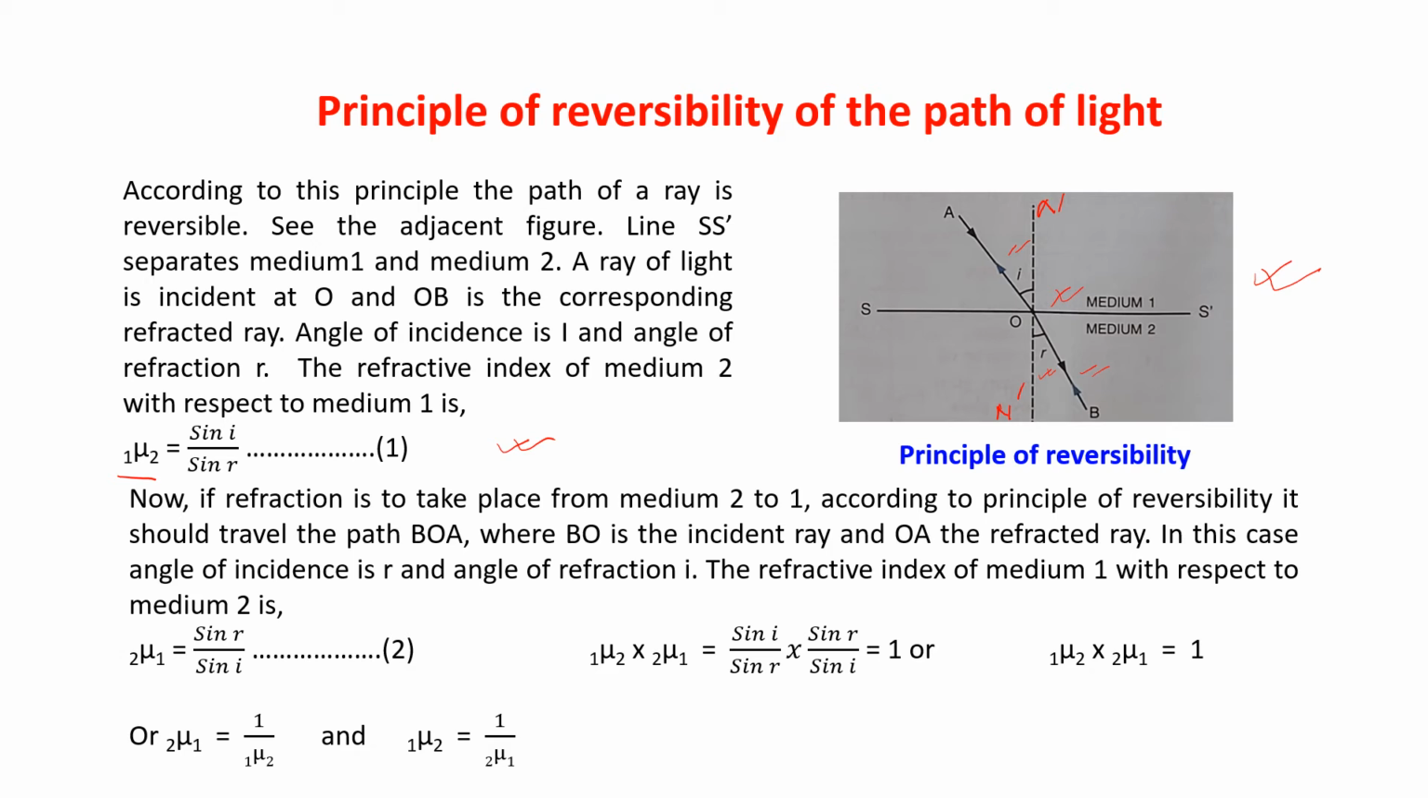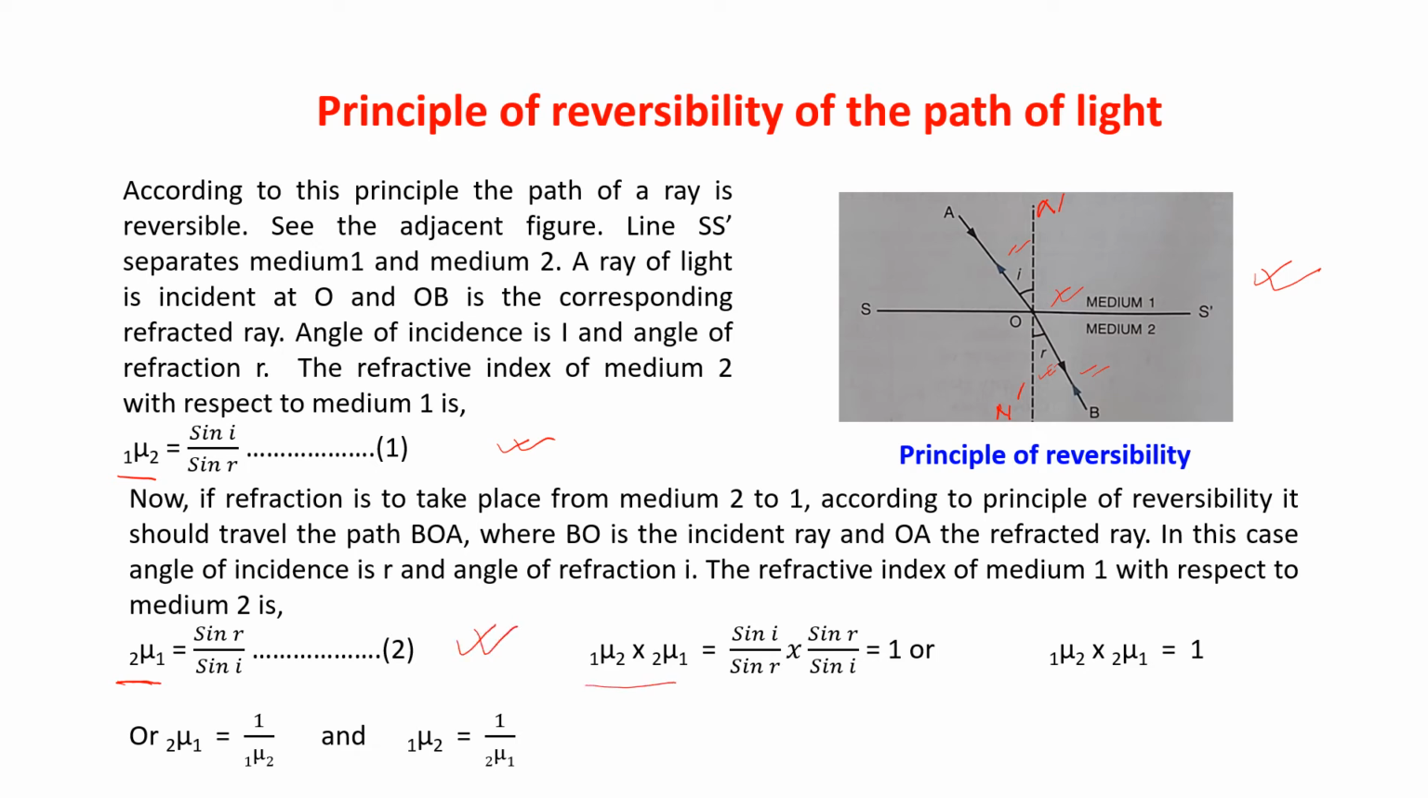Then the refractive index of medium 1 with respect to medium 2, we will write in this way: it will be sin R by sin I. Okay, because in that case R is the angle of incidence. When the light ray is passing from medium 2 to medium 1, then R becomes the angle of incidence and I becomes the angle of refraction. So mu 1 with respect to 2 is written as sin R by sin I. Let it be equation number 2.